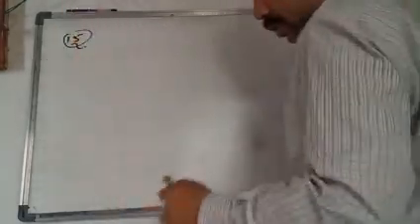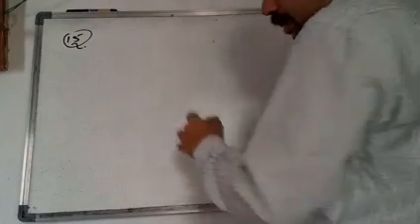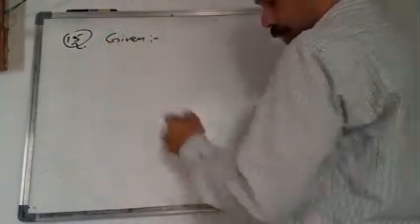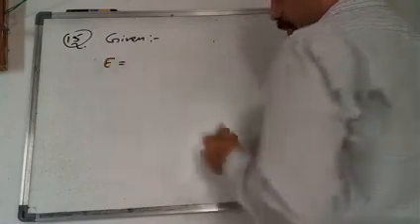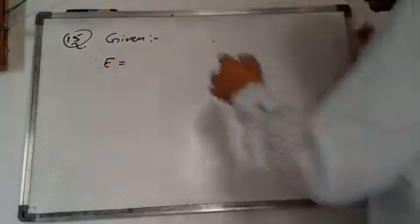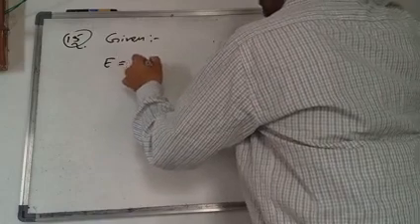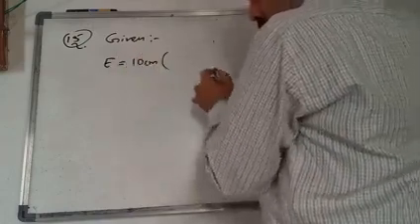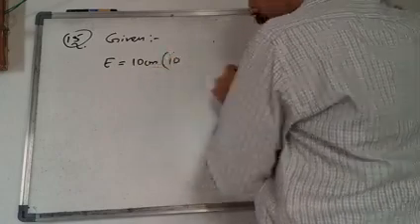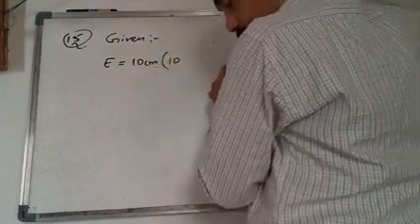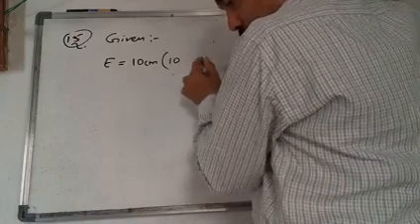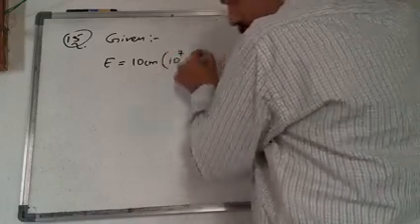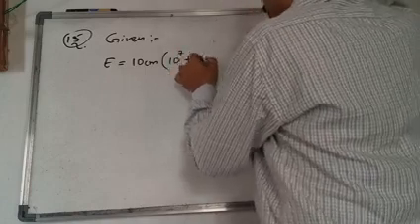Okay, so next question, the 15th question. In the 15th question, given data we shall write first. Given data, E is equal to 10 centimeters into 10 to the power of 8, 10 to the power of 7 t plus 10x.